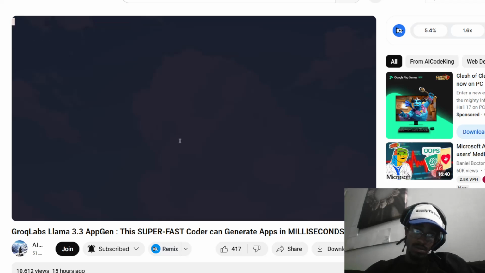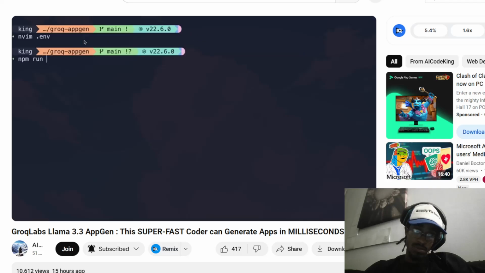Now, here you'll need to enter your Groq API key. You can get it for free by going to Groq's site, and then in the API key section, just create a new API key, copy it, and paste it in there. Once that's done, you can just start the server with the npm run dev command.